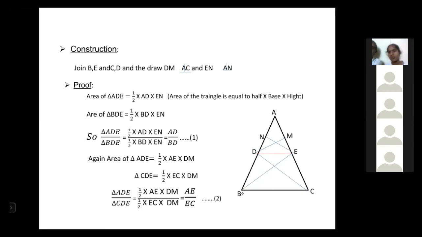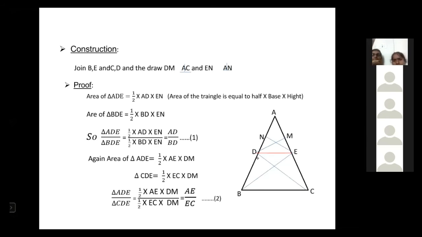DE and BC are parallel lines, that is given. This triangle BDE and triangle CDE are drawn on the same base DE and between the same parallel lines. There is a principle that if two triangles are drawn on the same base and between the same parallel lines, their areas are equal.